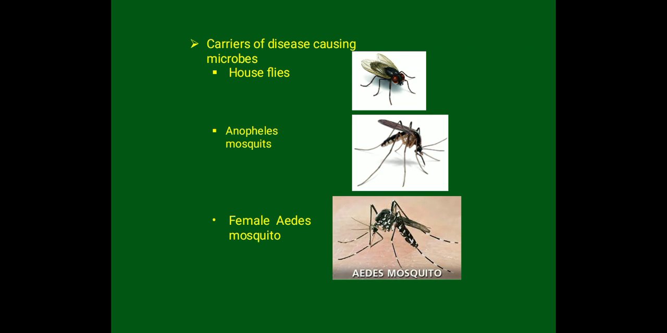Now housefly is such a big carrier. You might have seen too many houseflies during the rainy season. What they do is these flies sit on the garbage and animal excreta.